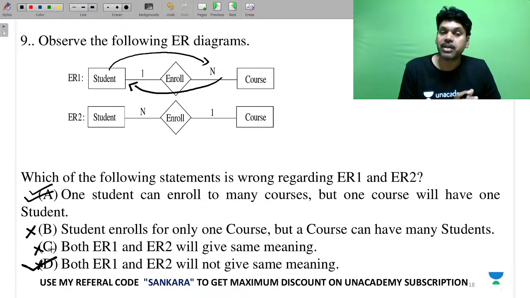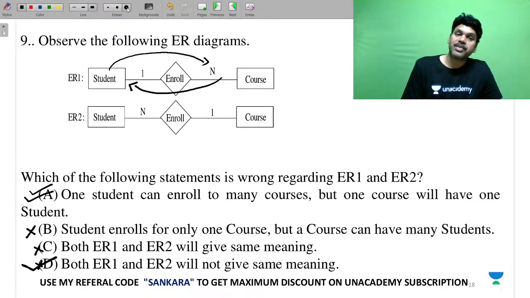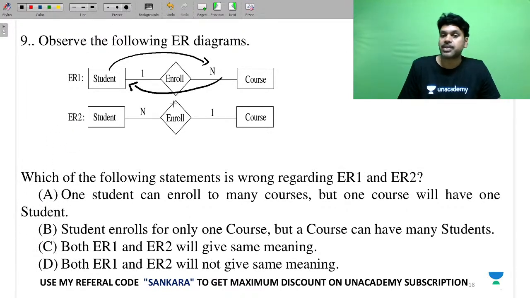Why are they different? A student can take many courses according to ER1. According to ER2, a course can have many students, but a student can take only one course. So he is asking which is wrong according to your ER1 and ER2. You can share your answer with me.